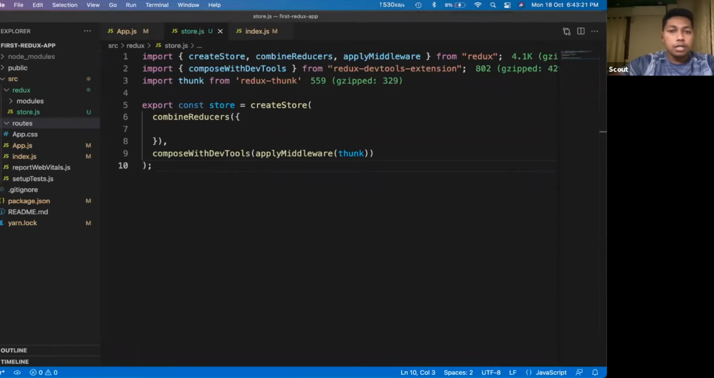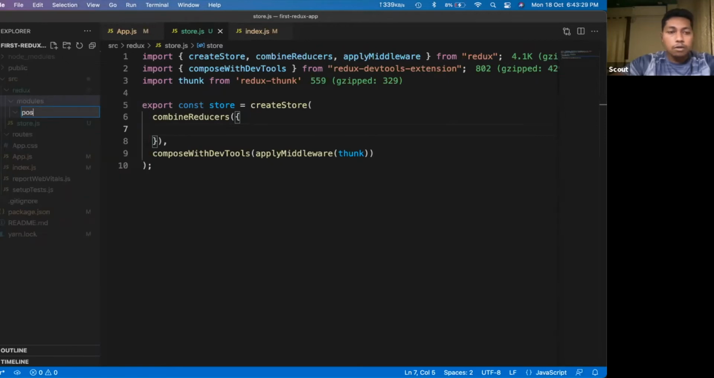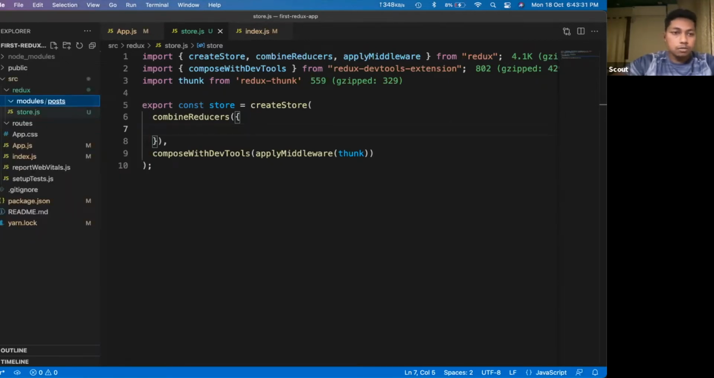In order to do that, we will create one folder inside this modules folder. Let's call the module name, say, posts. This posts module is where we will define our post reducer, and we will define all the actions that are required to change data in that post reducer. Fine, understood.